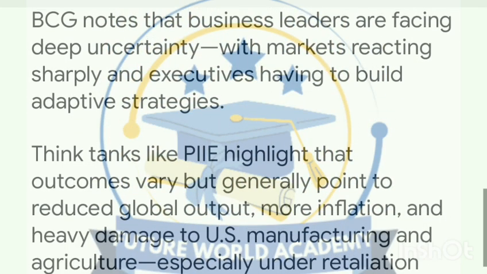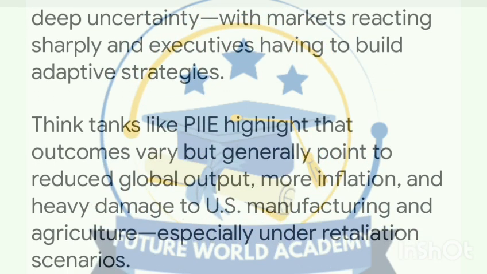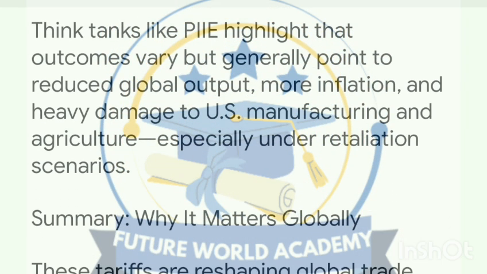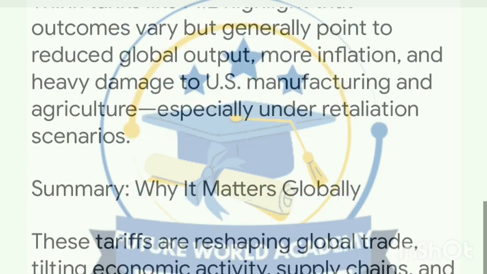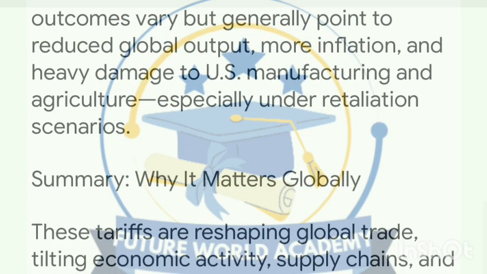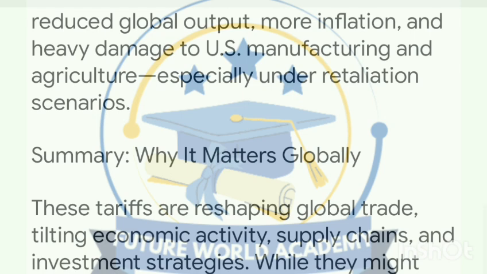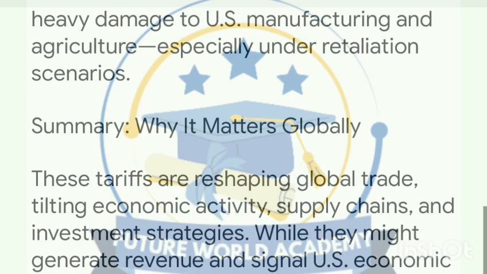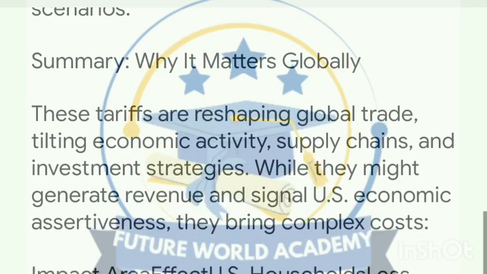6. Broader economic analysis. BCG notes that business leaders are facing deep uncertainty, with markets reacting sharply and executives having to build adaptive strategies. Think tanks like PIIE highlight that outcomes vary but generally point to reduced global output, more inflation, and heavy damage to U.S. manufacturing and agriculture, especially under retaliation scenarios.